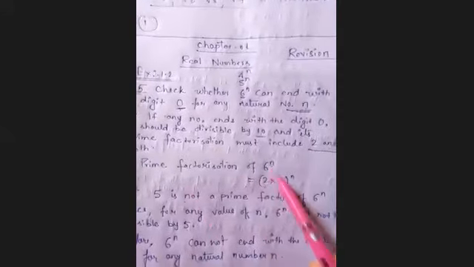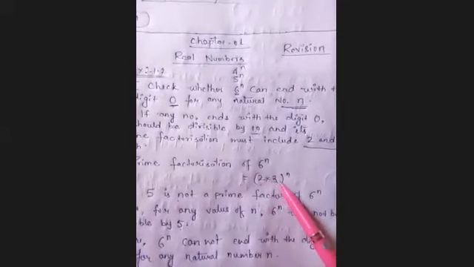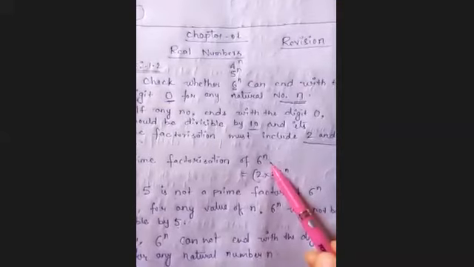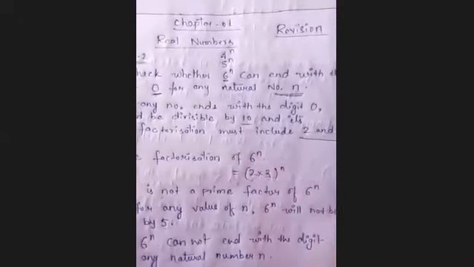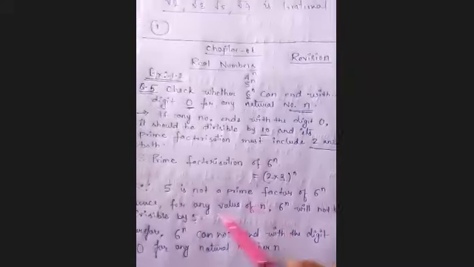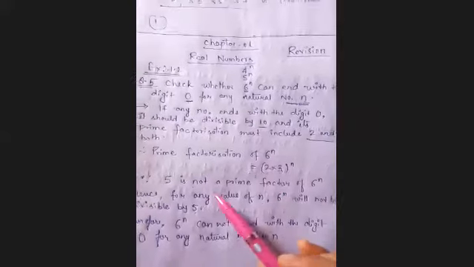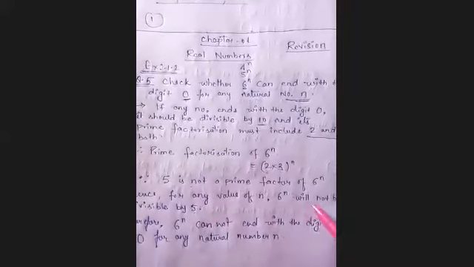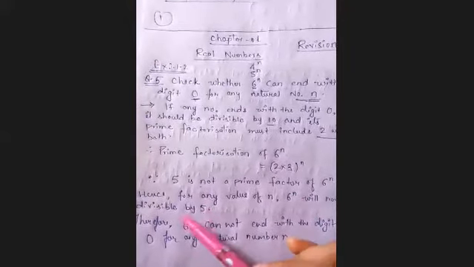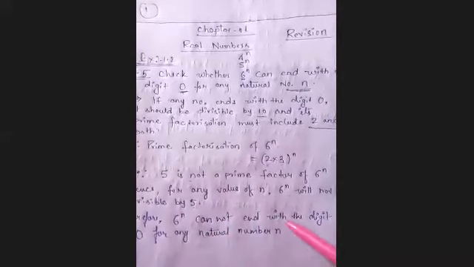Okay, so I have found here the prime factorization of 6 power n, which is 2 into 3. 2 is included but 5 is not included. It means whenever you find its value, 6 power 1, 6 power 2, it can never end with the digit 0, because 5 is not a prime factor of 6 power n. So for any value of n, 6 power n will not be divisible by 5. It means we can say here 6 power n cannot end with the digit 0.